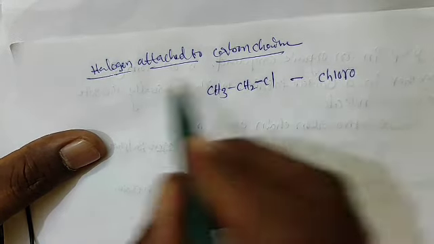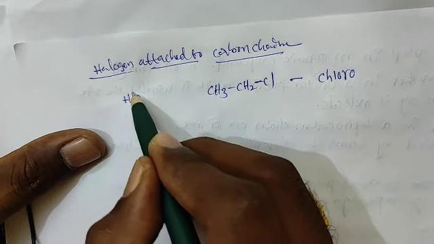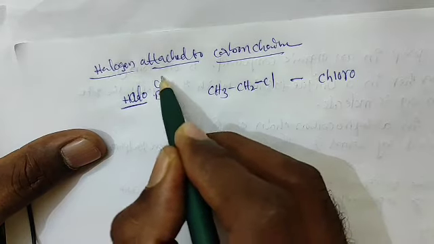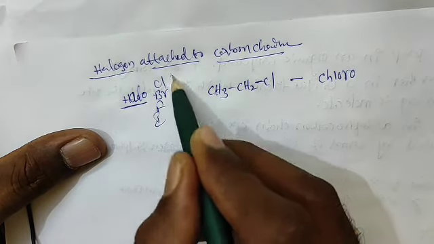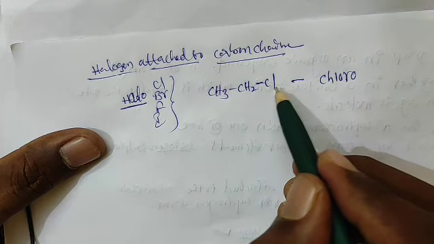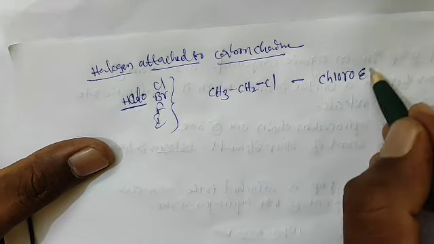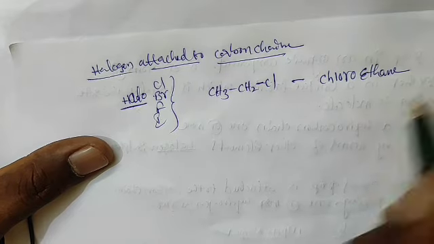Halo means chlorine, bromine, fluorine, iodine. These are all halogens. Any atom attached here, that atom's name is used: chloroethane.